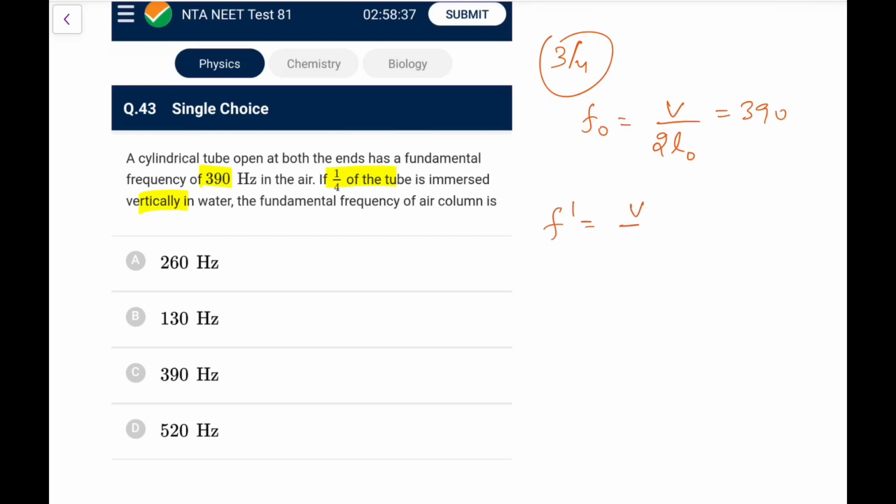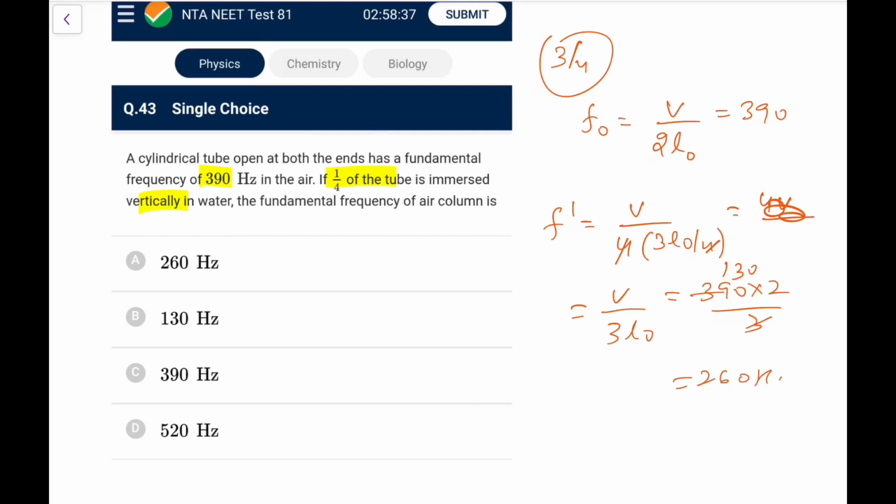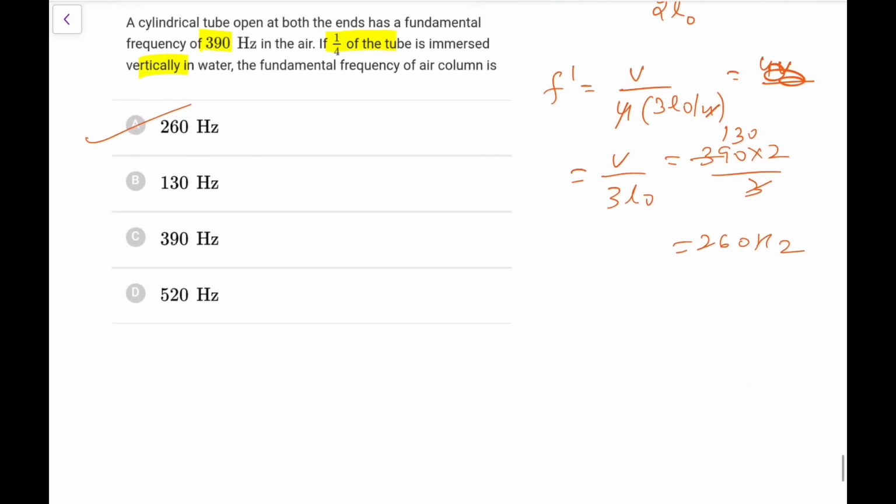Now the new frequency would be V by 4L, where L would be 3L0 by 4 because 1/4 length has been in water. So that would be 4V upon 4 times 3L0, the 4 you can cancel out, it would be V by 3L0. So V by L0 I can write as 390 into 2 upon 3. So it is 130 into 2, 260. So 260 Hz, go for option A in this particular case.